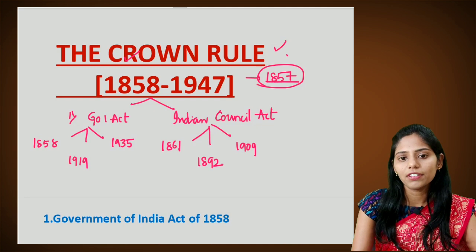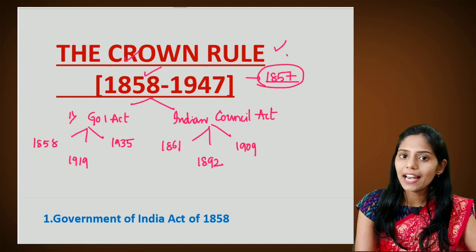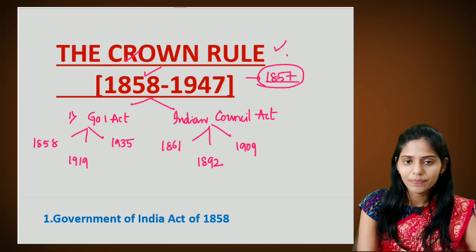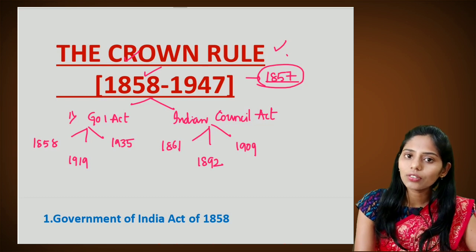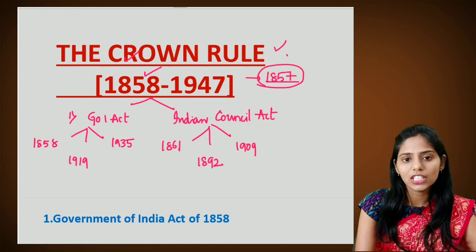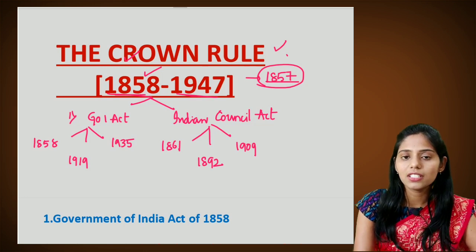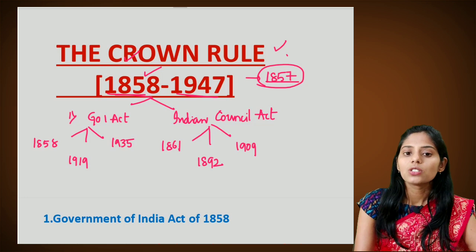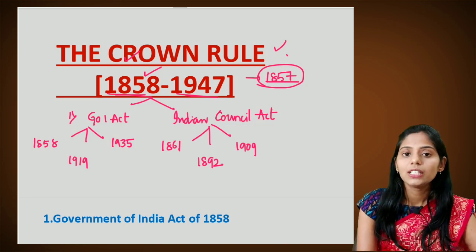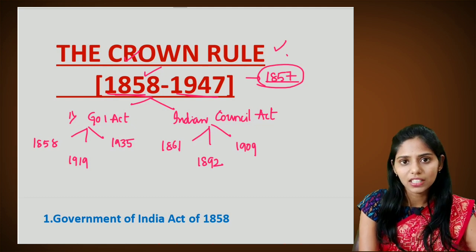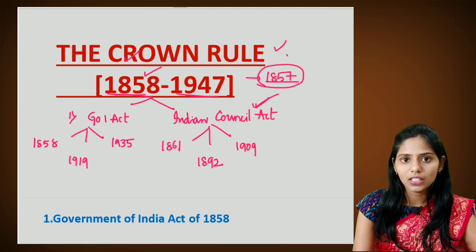So from 1858 onwards, the entire administration in India was in the hands of the British Crown directly, and they came up with different sets of acts. The governance of India remained in the hands of the British Crown from 1858 until we got independence in 1947. In this time period, there are many acts which were passed by the British Parliament.